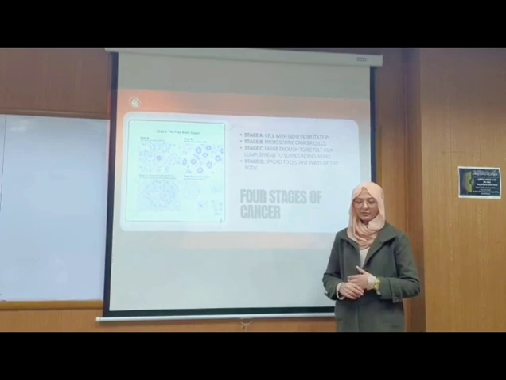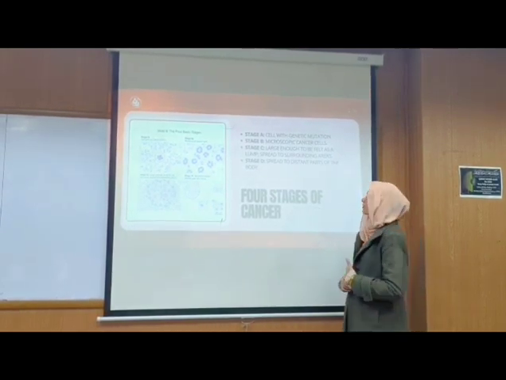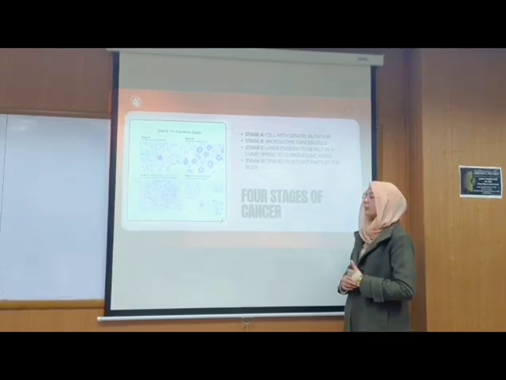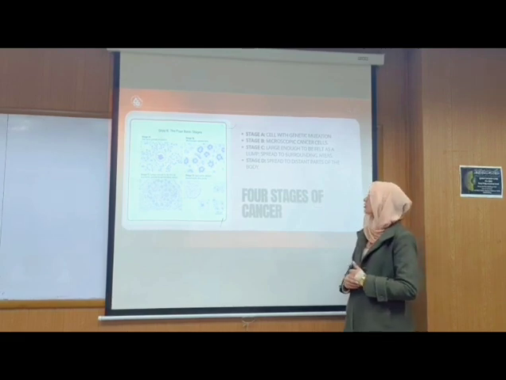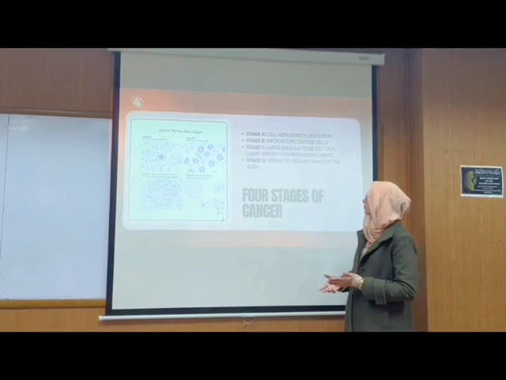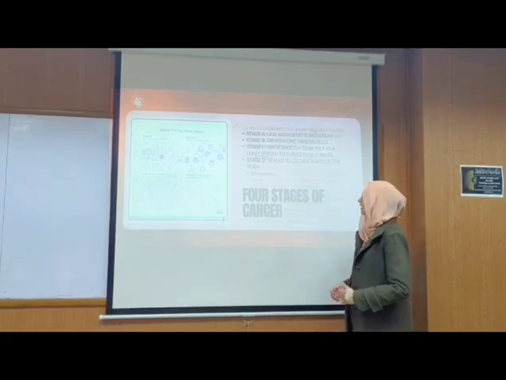As cancer has been previously discussed, now I am going to tell you about the four stages of cancer. The first stage is a cell with a genetic mutation, and the next stage is about microscopic cancerous cells. The next stage is large enough to be a lump and then surrounding in your blood, and stage four is spread to distant places of your body.